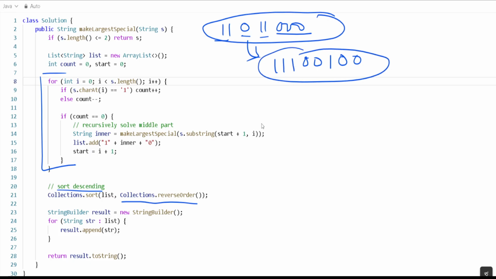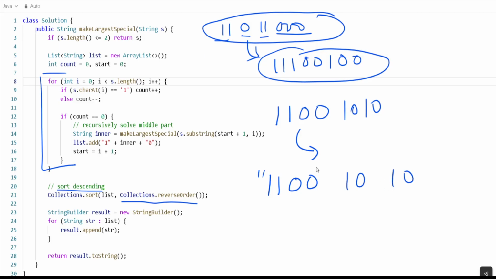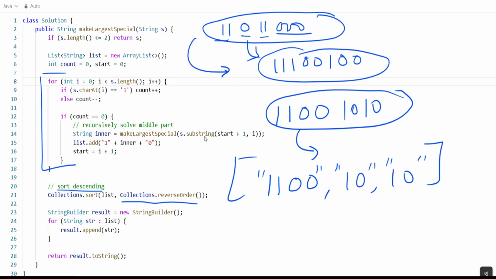But for something like this, let's suppose we have 1 1, then 0 0, then 1 0 1 0. If we want to convert this, because we have to split, you may get 1 1 0 0, then 1 0, then 1 0. Because if we split this string, it can look like this, right? Three parts of this split string will be there. From here you got this string, but for this string you don't know, but it could be that you will get this string.